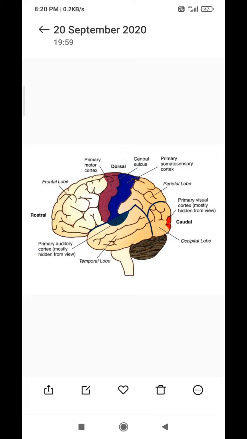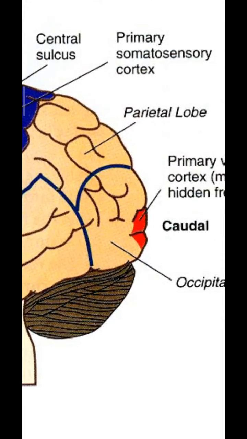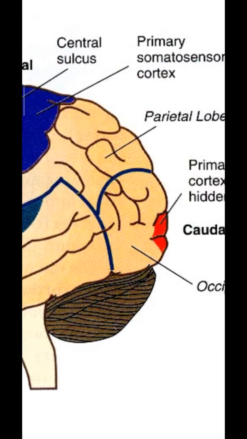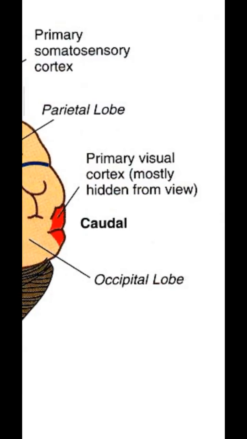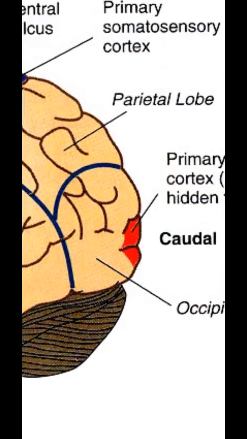Cortex means the outer layer, children, and the occipital lobe is for the sense of vision, which is part of the cerebrum. And here, see, this is the cerebellum, and this is the occipital lobe. And the parietal lobe also I told you.